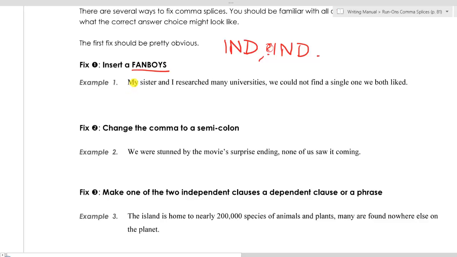In example 1, we have an independent clause here: my sister and I researched many universities. We have another independent clause here: we could not find a single one we both liked. We have two independent clauses separated by only a comma. That is a comma splice. We are not allowed to separate two independent clauses with only a comma. So we're going to insert a fanboys: my sister and I researched many universities, but we could not find a single one we both liked.